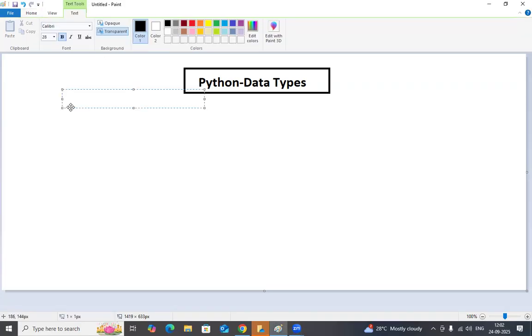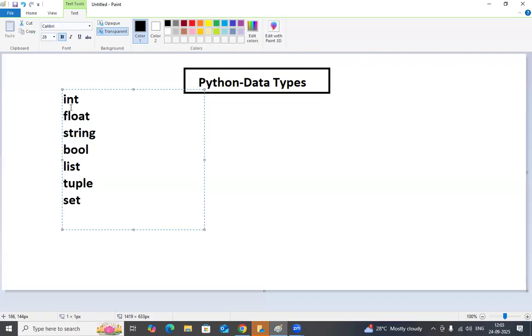So there are a few data types available. Integer, int data type, float data type, and one more thing, string data type, Boolean data type, and one more thing, we will have list object. And one more thing, tuple object. Tuple is a kind of series data. List is also a kind of series data. And one more thing, set is basically a collection. And one more thing is dictionary, dict.